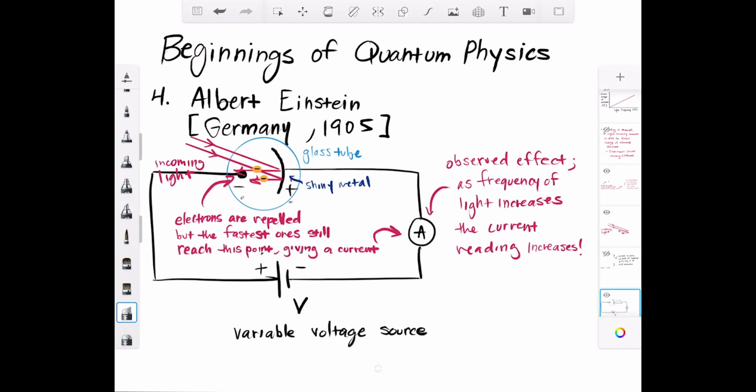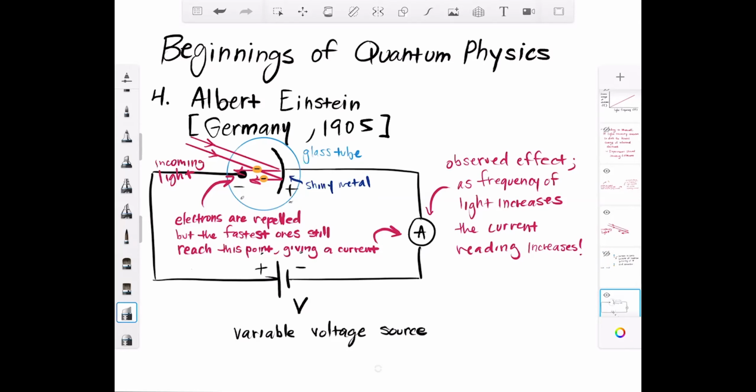And as the frequency of that incoming light is increased, the current in the circuit also increases. So that's giving us a strong implication that as you increase the frequency, you're letting go more and more electrons, giving you a higher current.